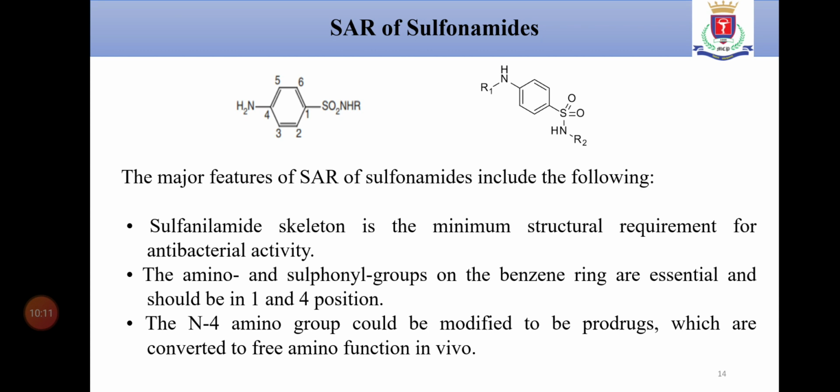Next point, the amino and sulfonyl groups on the benzene ring are essential and should be in the 1 and 4 position. Do not change the position. The N4 amino group could be modified to a prodrug which is converted to the free amino function in vivo.